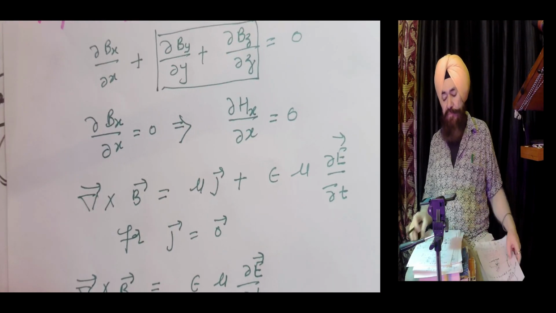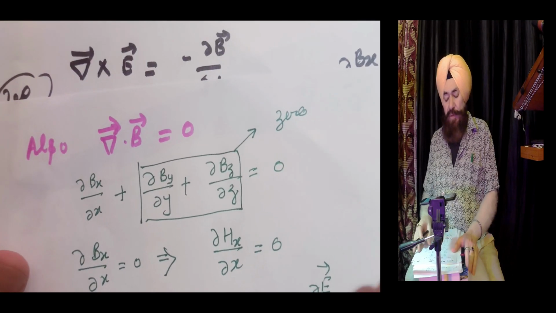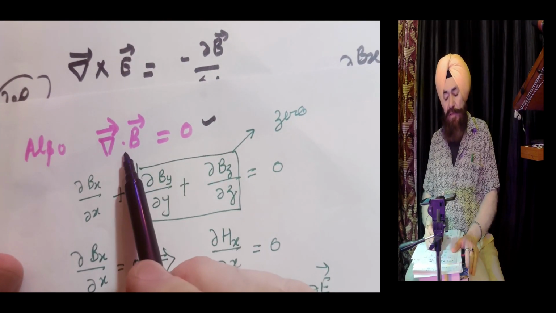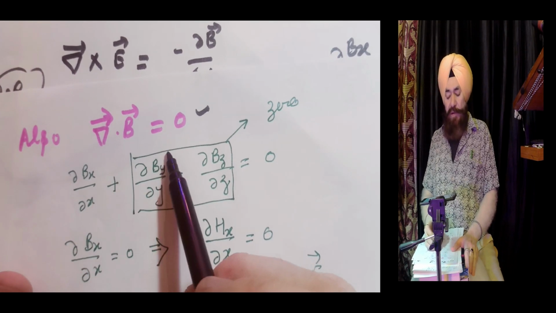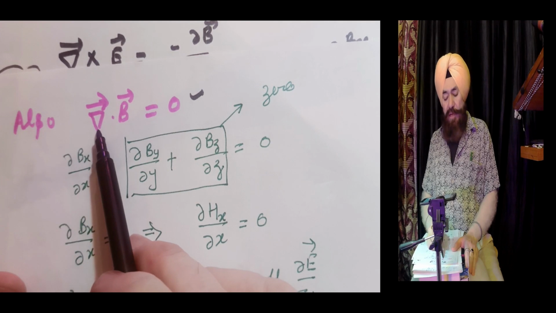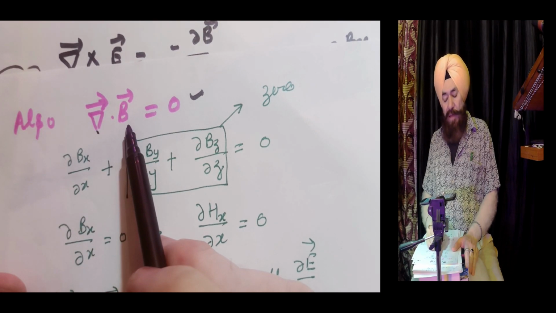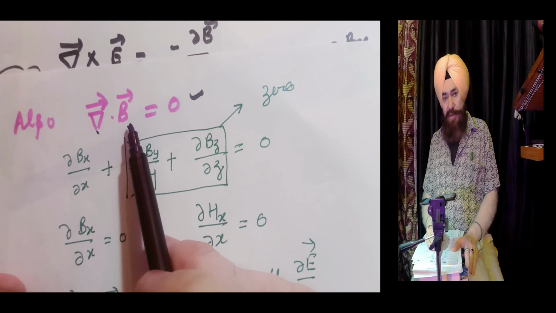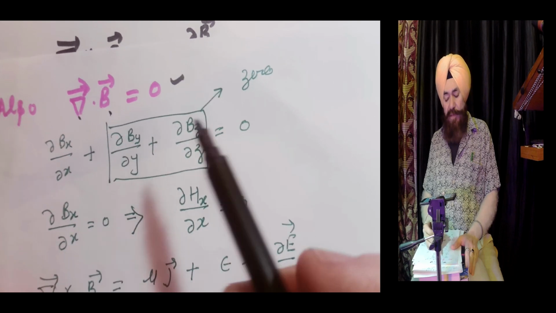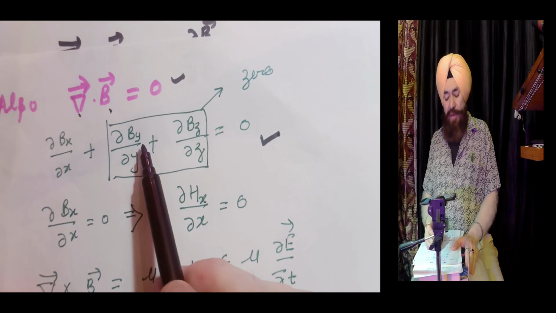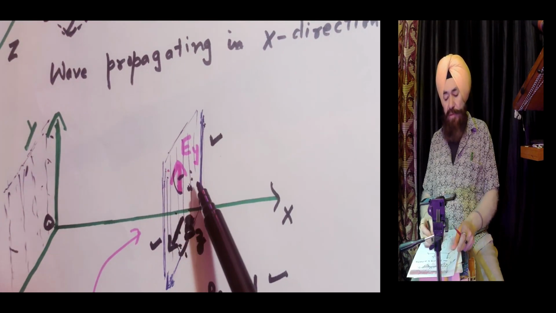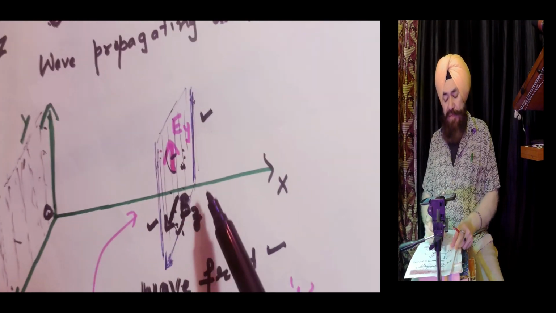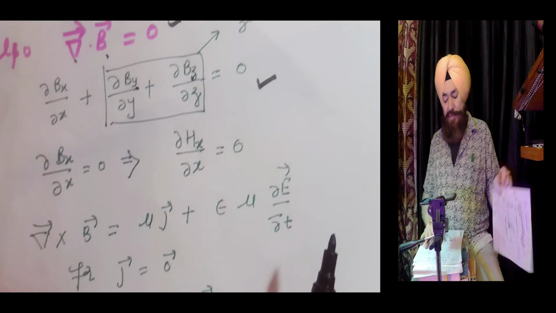Now coming next, this Maxwell equation: the monopole does not exist. del dot B equals 0. Now again the del vector and B vector. Suppose the B vector has all the components Bx, By, Bz. Open the dot product, it becomes this. Again By and Bz are in the yz plane, having fixed values.